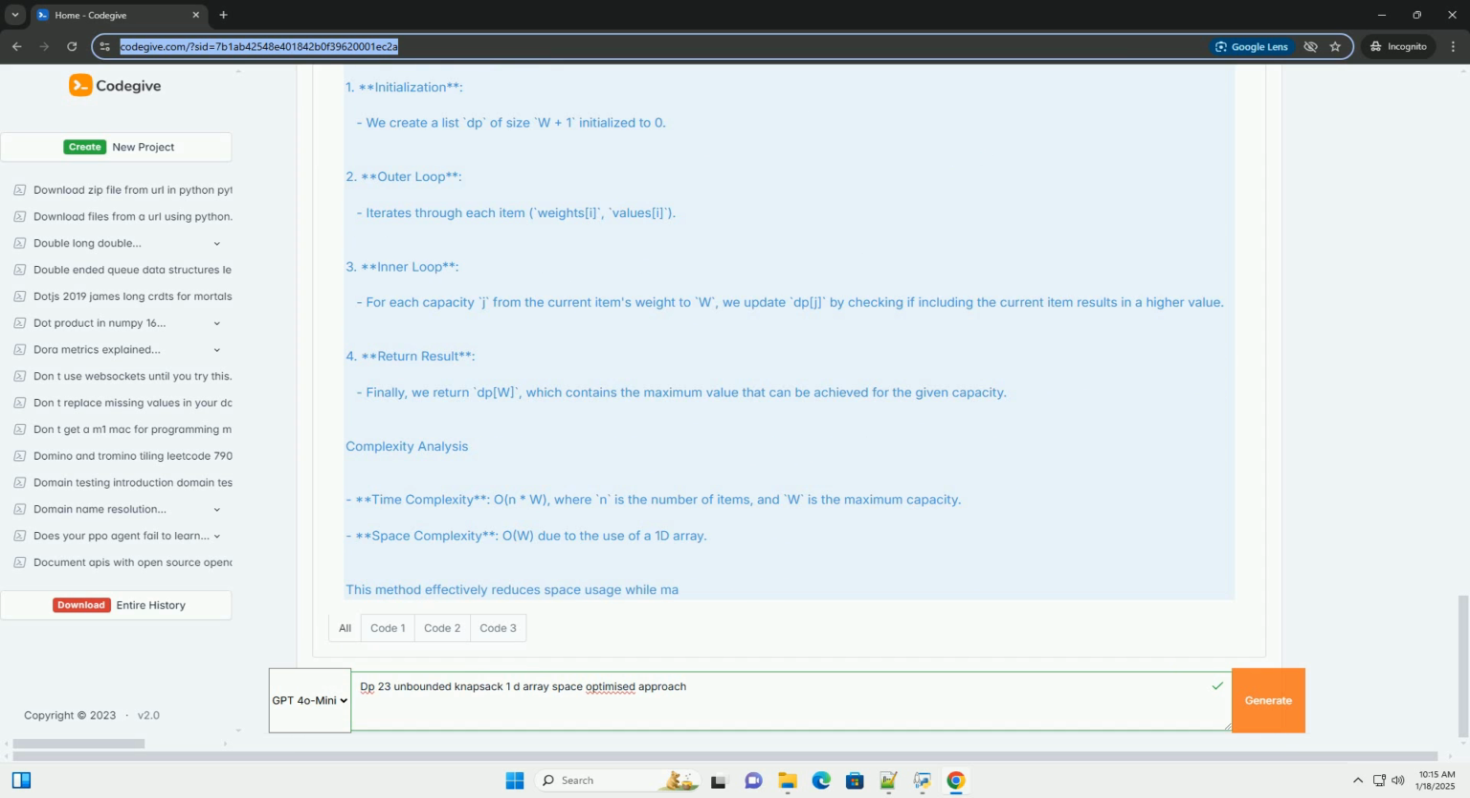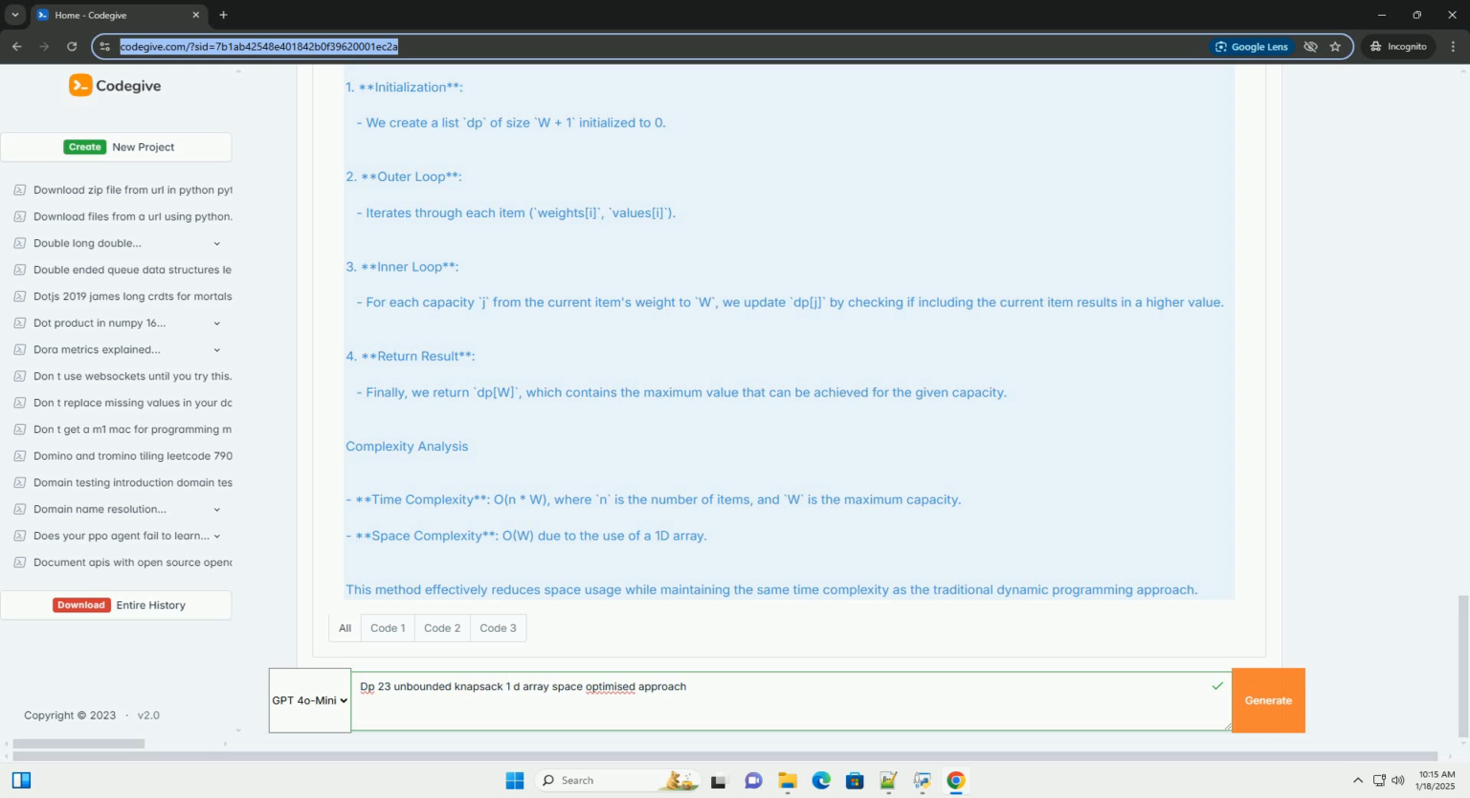Problem definition. Input: an array of weights, where each weights[i] represents the weight of the ith item; an array of values, where each values[i] represents the value of the ith item; and an integer W representing the maximum weight capacity of the knapsack. Output: the maximum value that can be obtained with the given items and weight capacity.